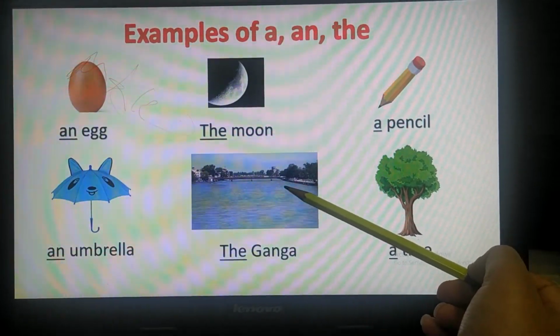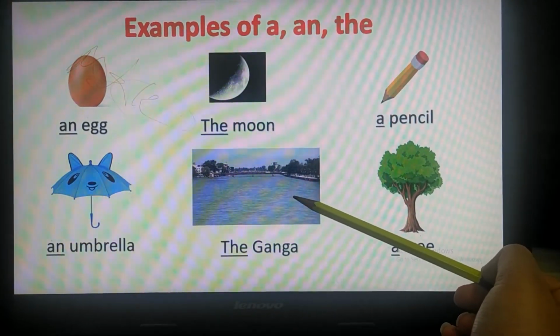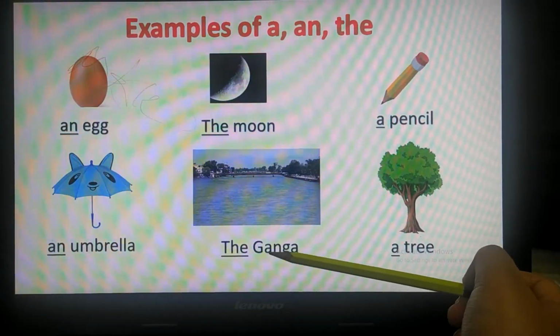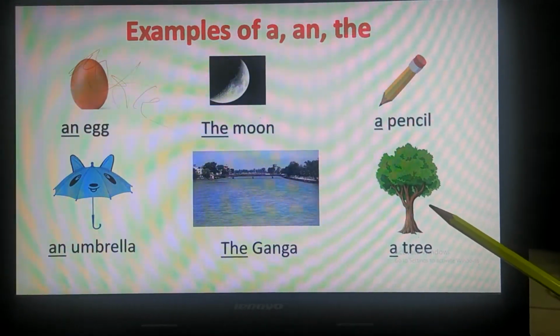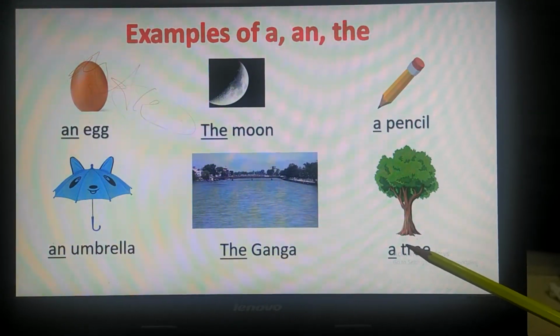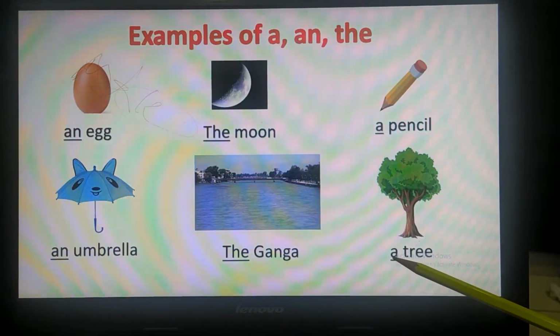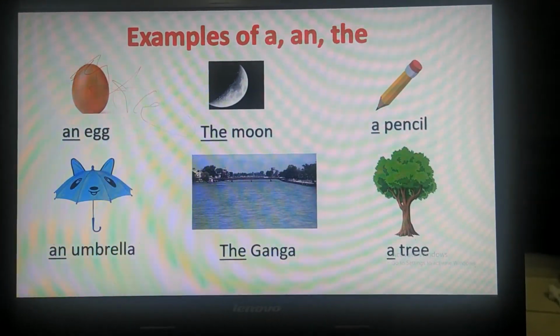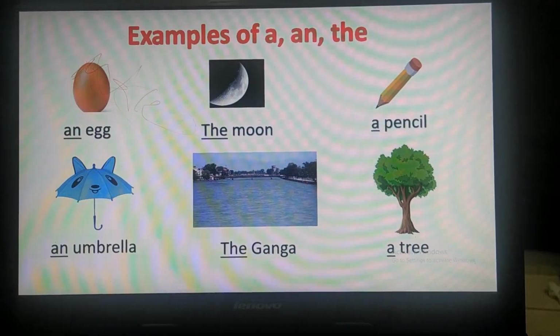Then this is the Ganga river. Ganga. It is a very famous river. The Ganga. This is a tree. T is a consonant. So we will write A tree. So children, I hope that you will understand this video very carefully.